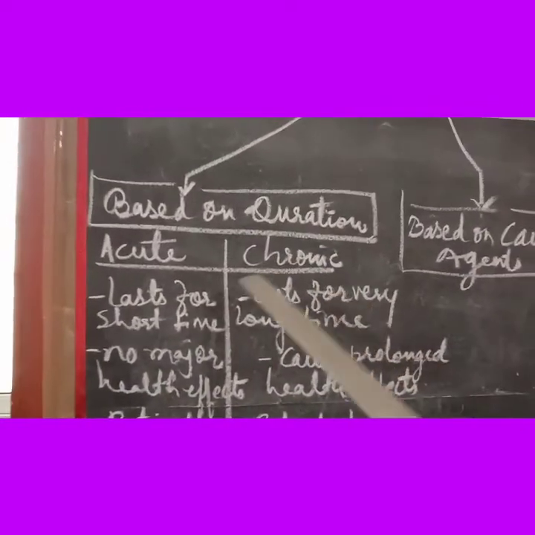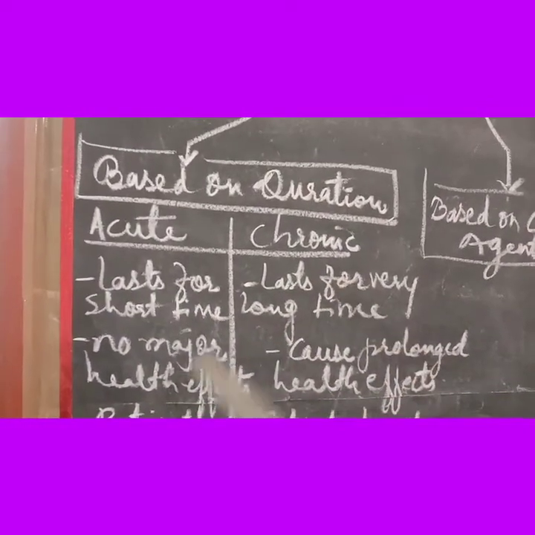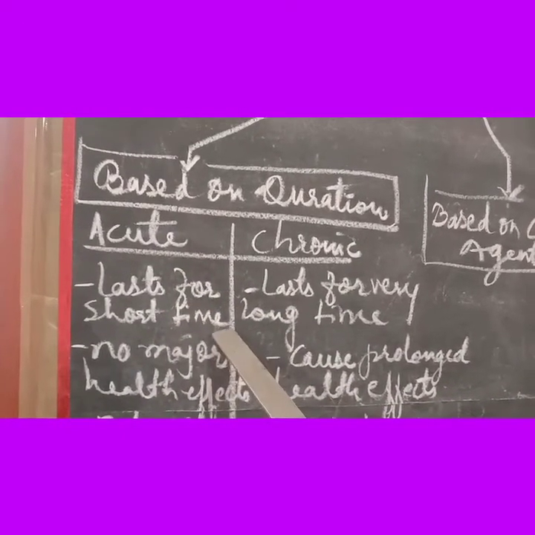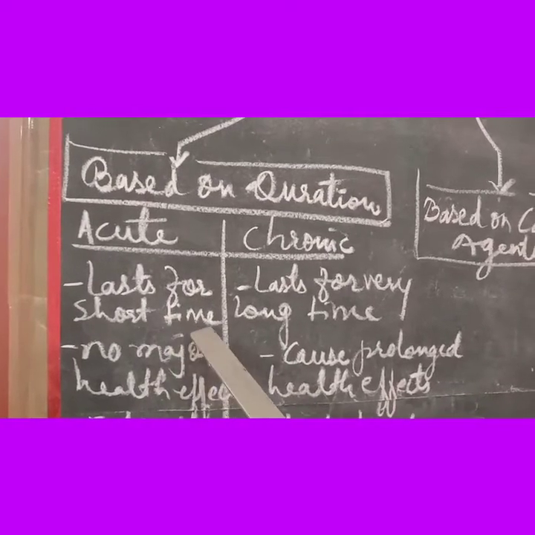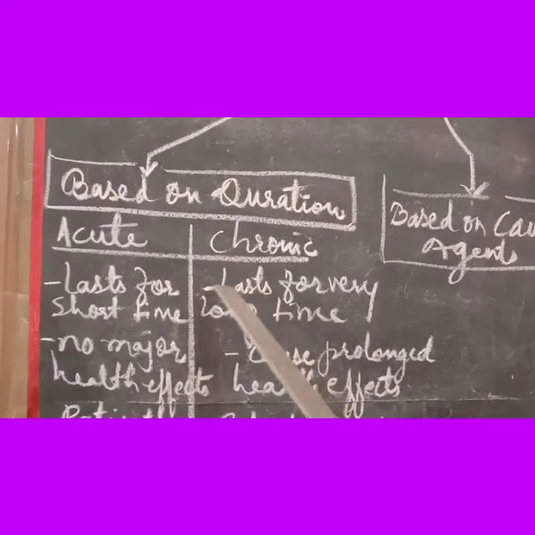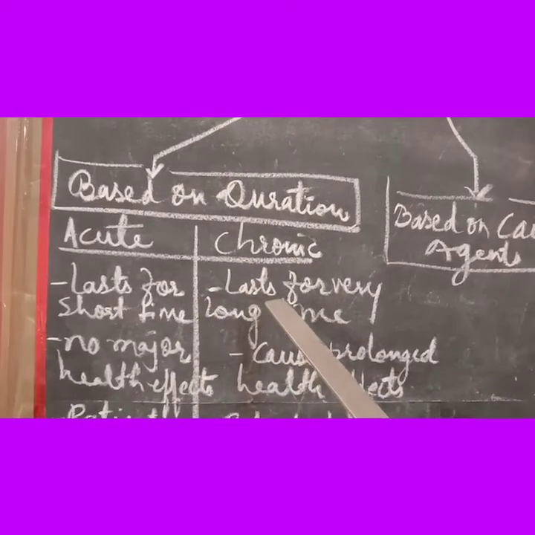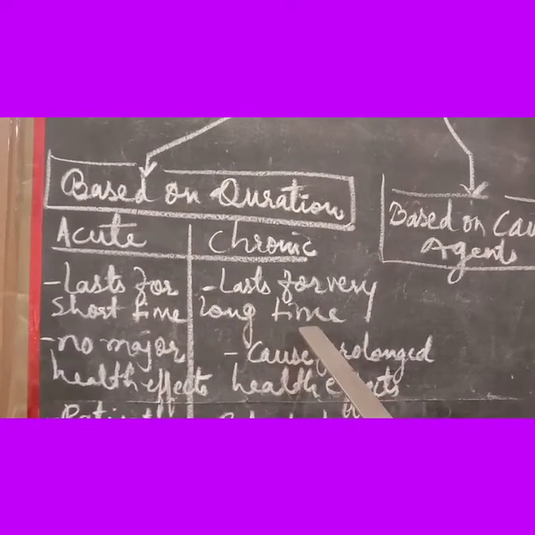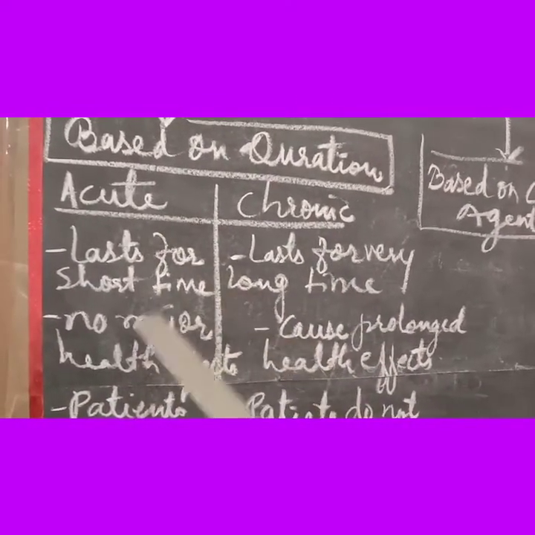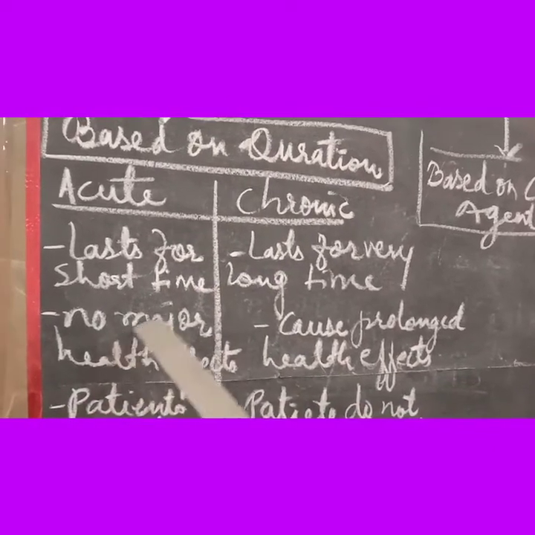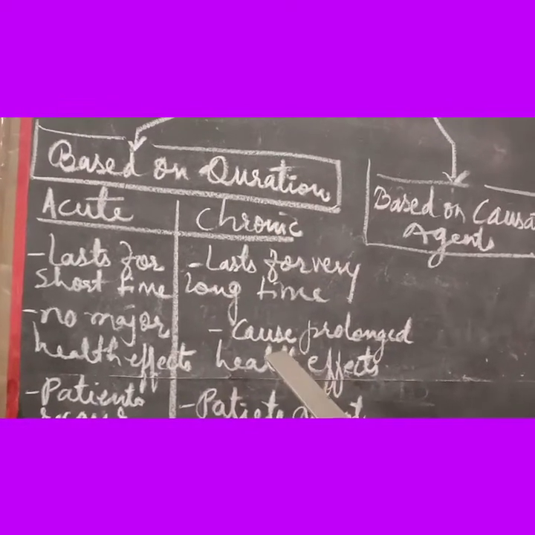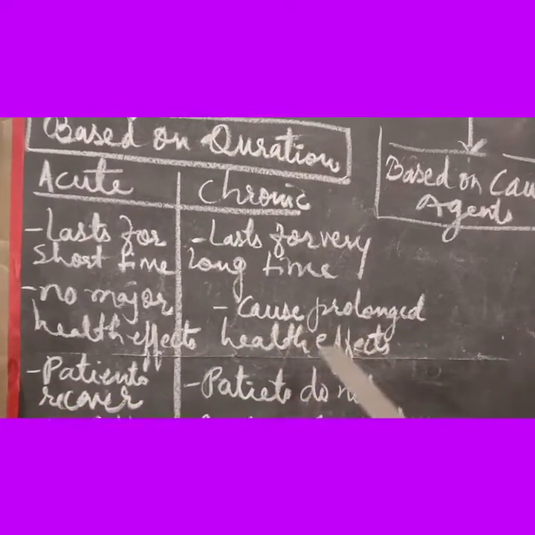Let's see the difference between acute and chronic diseases. Children, acute diseases last for a short time, means they occur in our body for a short period of time. But chronic diseases are just opposite to acute in terms of time period. They last for a very long time, sometimes lifelong. In case of acute diseases, there will be no major health effects. But chronic diseases cause prolonged health effects.